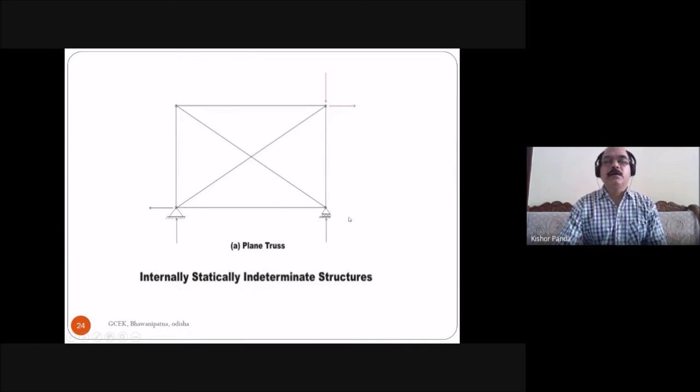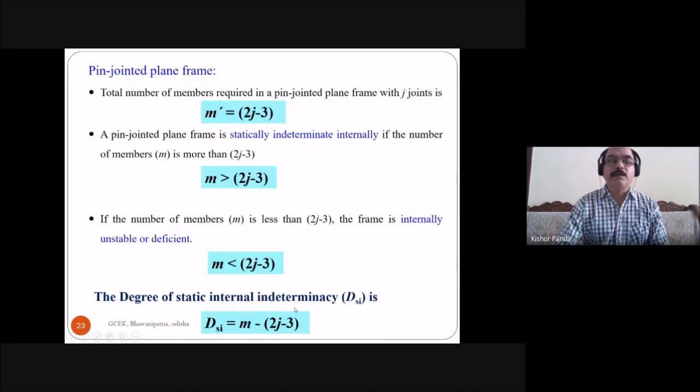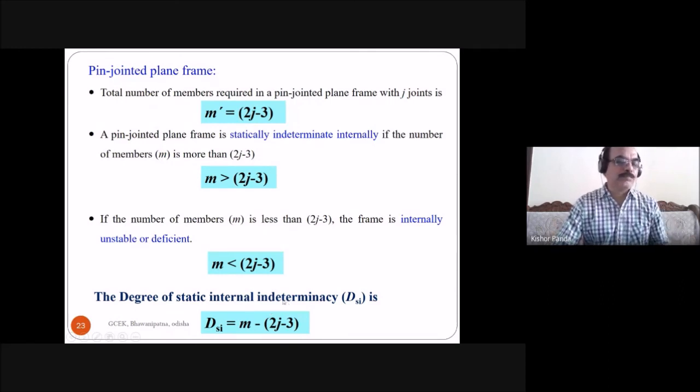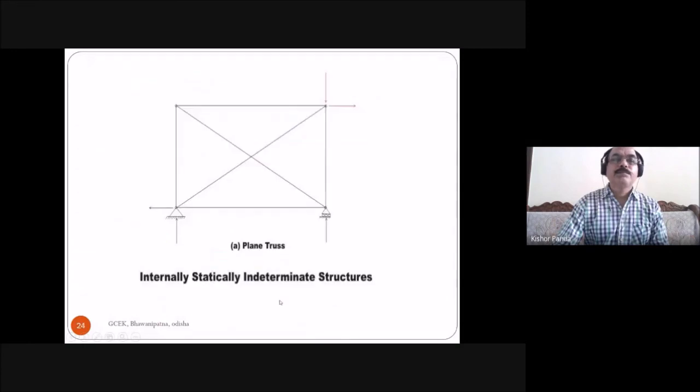In any indeterminate structure, you can find out the degree of static internal indeterminacy. But in the case of a determinate structure, the degree of static indeterminacy is equal to 0. In the case of a statically indeterminate structure, you have to find out M and J, then after putting these values here, you get the number. So this is the degree of static internal indeterminacy. This is an internal statically indeterminate structure. So now I'll stop here.